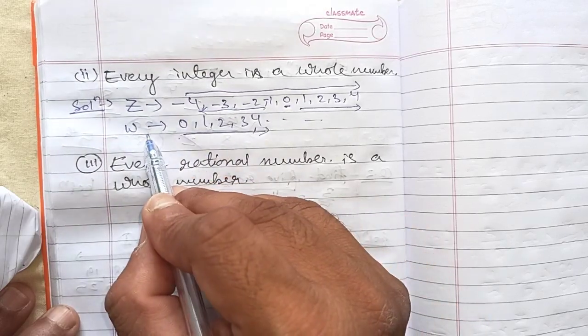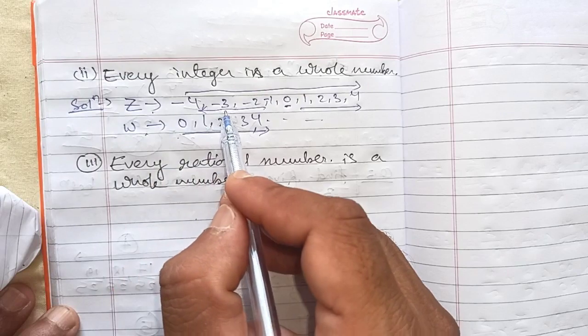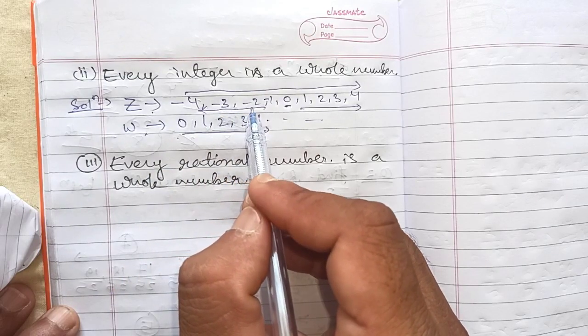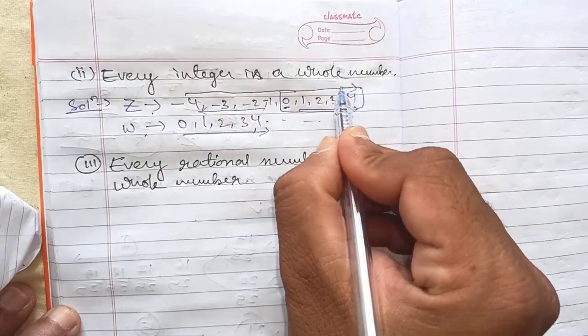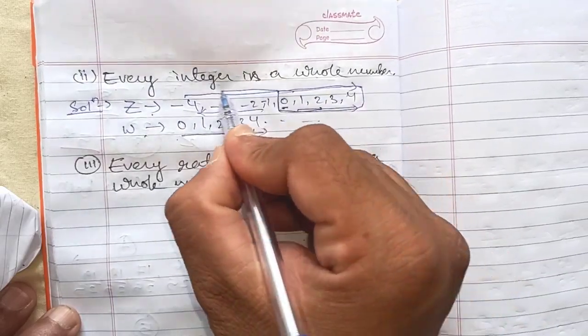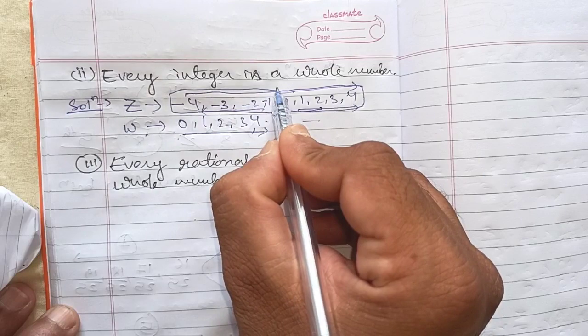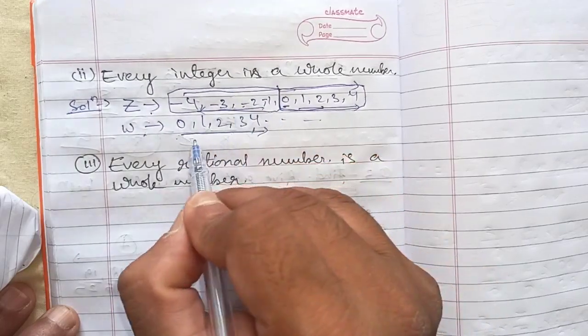They do not carry negative values, but integers carry negative values too. Can every integer be a whole number? No, because negative numbers are not present in whole numbers.